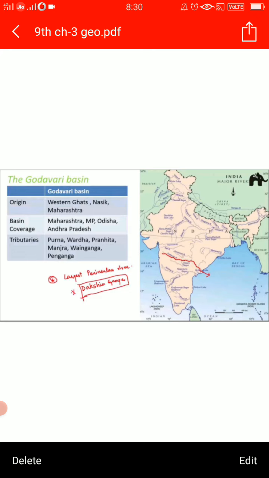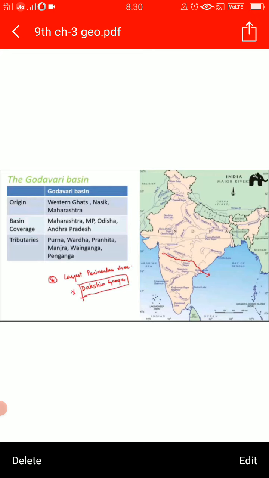It originates in the Western Ghats in the Nashik district of Maharashtra. Its length is 1500 kilometers. And where it is draining out, you can see from the arrow itself, Bay of Bengal.